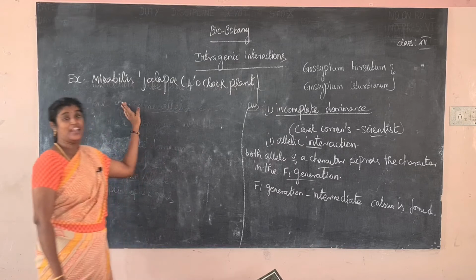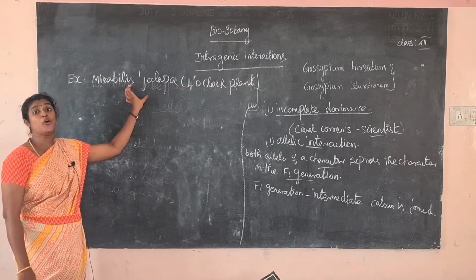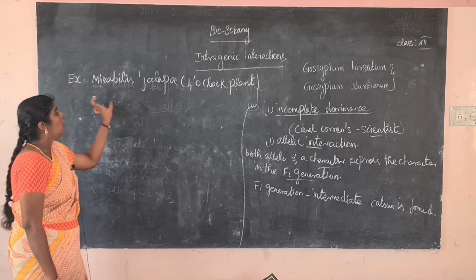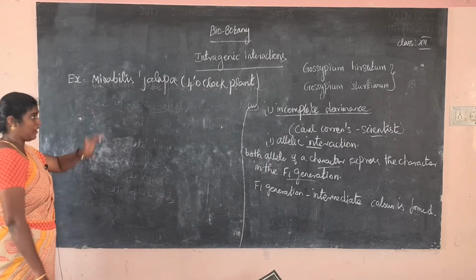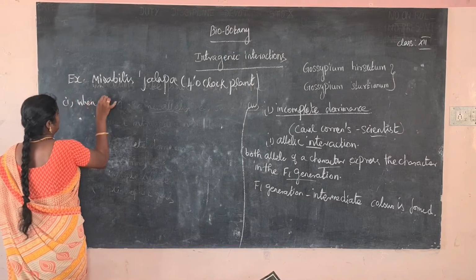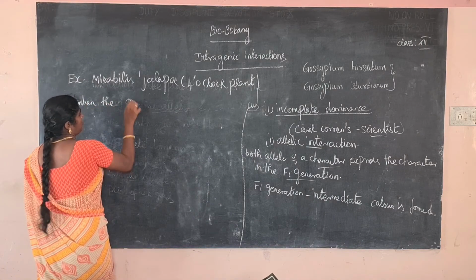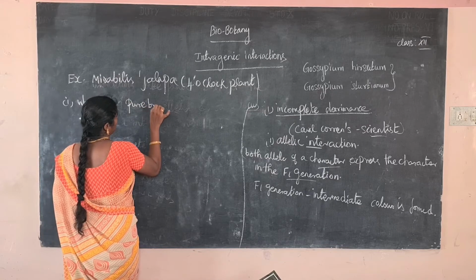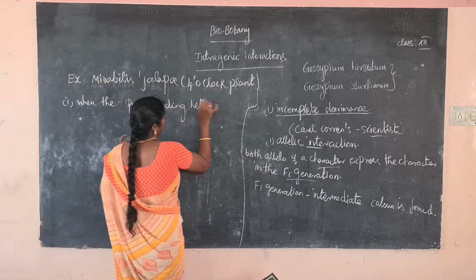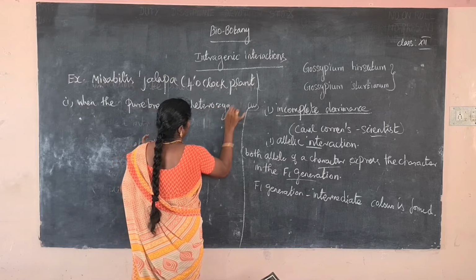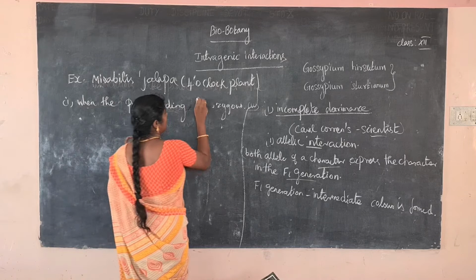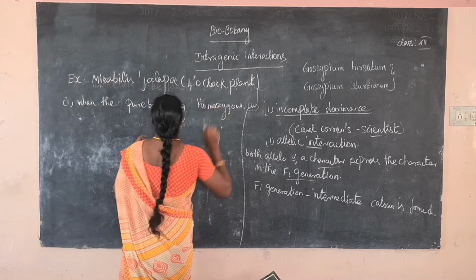This plant is pure breeding. What is the meaning of pure breeding? Already you know what pure breeding is. It is homozygous.